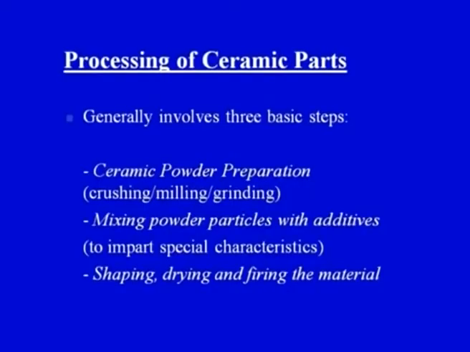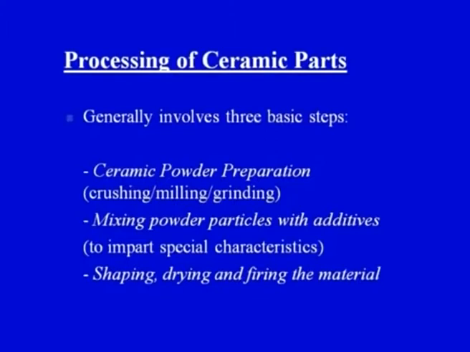Now, what are these three basic steps we have seen? Step number 1, on your screen, you can see, is the ceramic powder preparation. It involves crushing, milling, grinding, as well as chemical methods such as precipitation, co-precipitation, and emulsifiers, which are also sometimes used in the synthesis of ceramic powders. So, basically the first step is the ceramic powder preparation, and we have already discussed this important aspect in the total processing of ceramic parts. So, this is one of the first stages that we have already discussed.